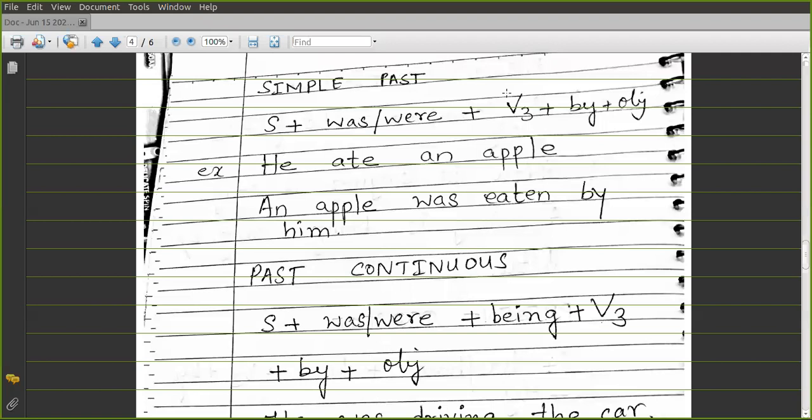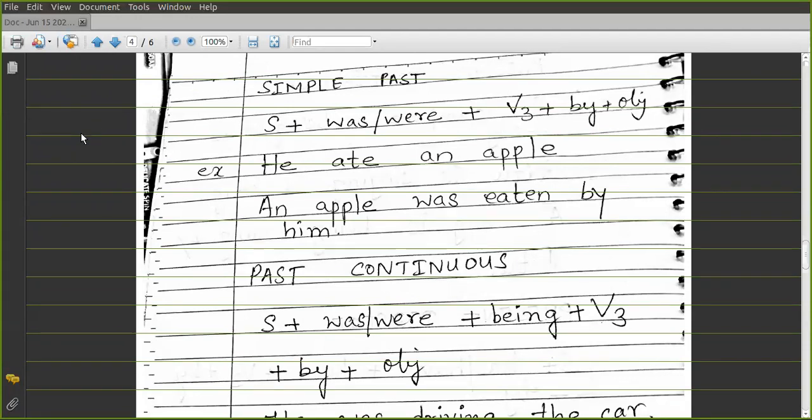Then in the past continuous. Have you written? Shall I proceed? Hello, can you hear me? Yes, ma'am. Okay. So past continuous. As I told, in the past continuous tense, you always use the word being. In present continuous also you use being, and in the past continuous also you use being. What is the difference? In present continuous, you use is, am, are plus being, and in the past continuous, you use was, were plus being.